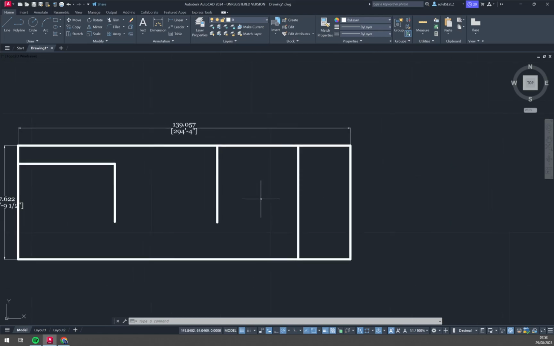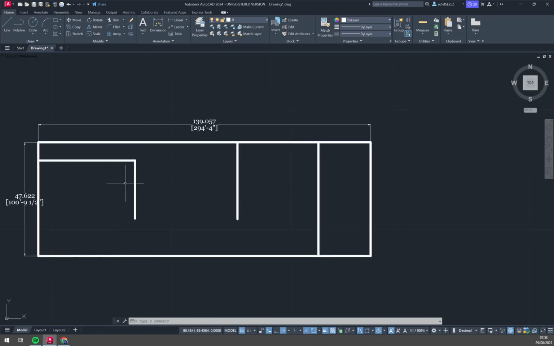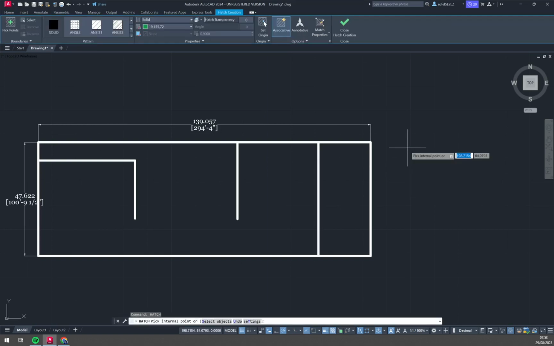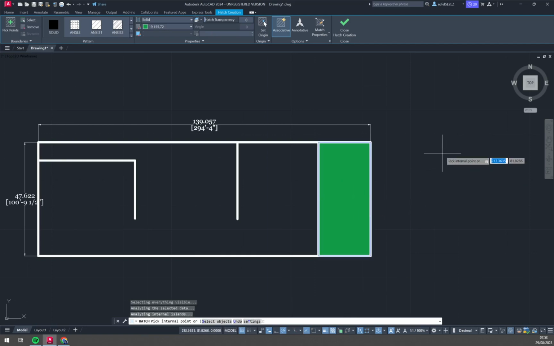So we are sending this project to a designer that wants to create something out of this, but not from this. And obviously this project will be passed from hand to hand, and we want to avoid any extra work. So we are going to write down hatch and hit enter. So what happened is the hatch creation tool is set in here. First, as you can see in our command line, it's saying select object or undo the setting. I'm going to select an object.